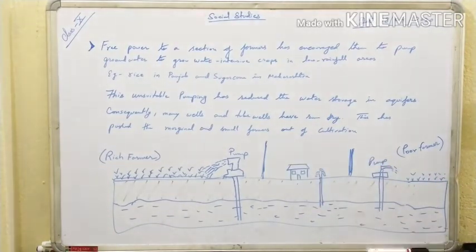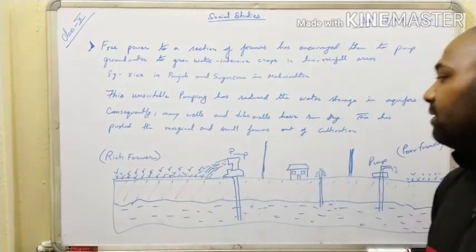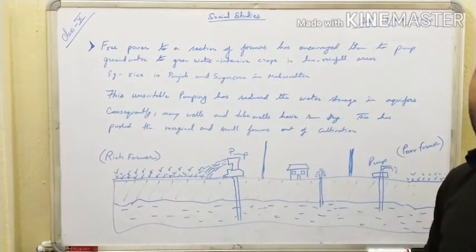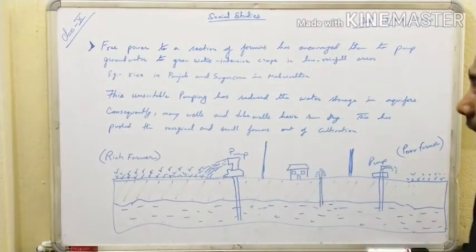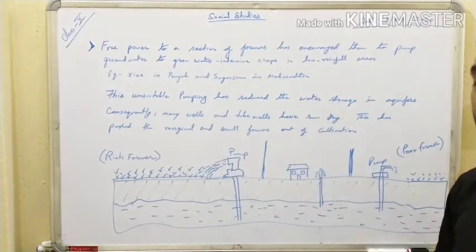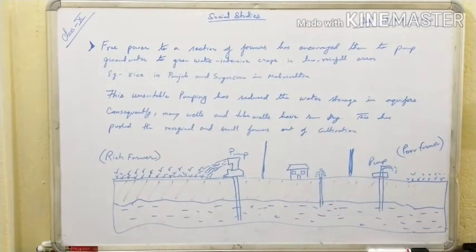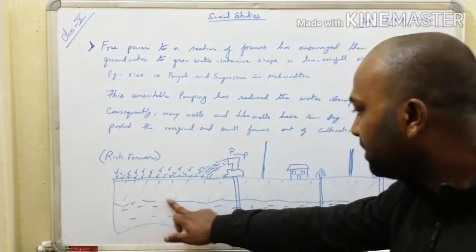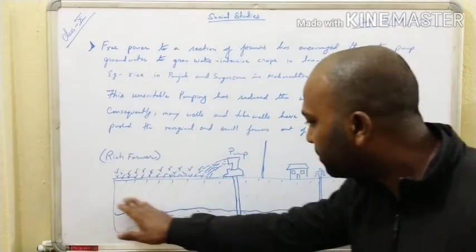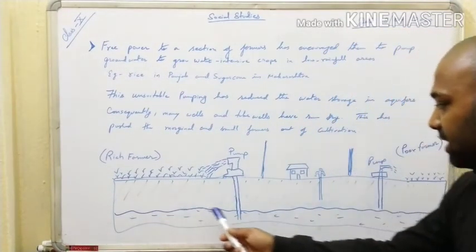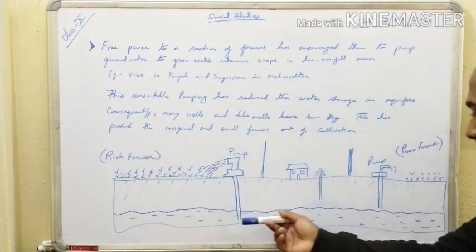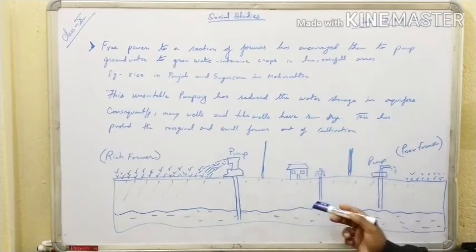Now let us understand from the first one. The water pump used by the rich farmer is a high power water pump, and he is using water abundantly with the use of power, and he has been drawing this water for a long time. The others are also drawing accordingly. But due to the extensive use of water, the water level is getting reduced day by day. After two to three decades, you will see a reduction in the water level. The water level is reduced to such an extent that this house is not getting water now, because the pipe he has fixed is not so deep.